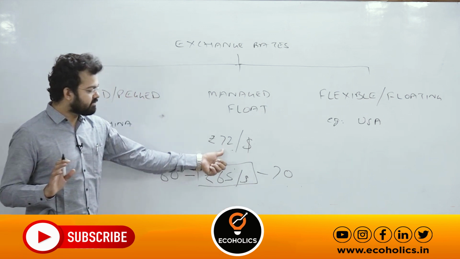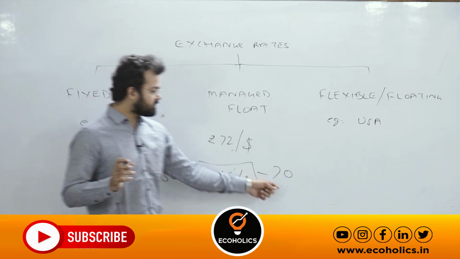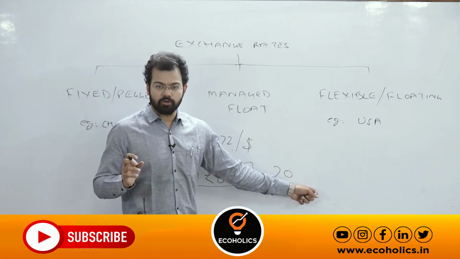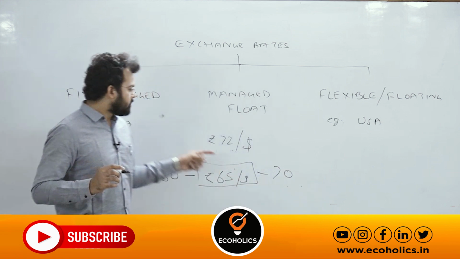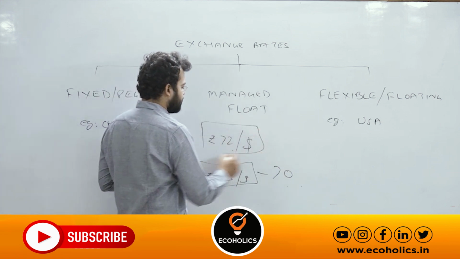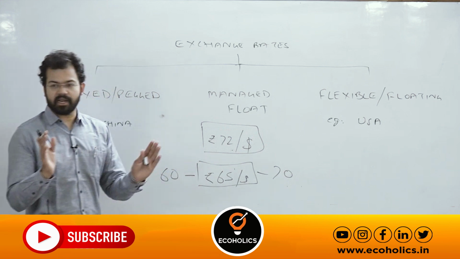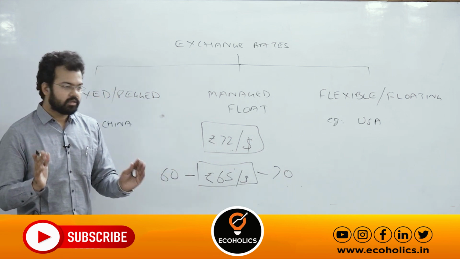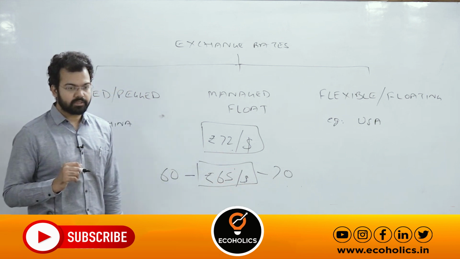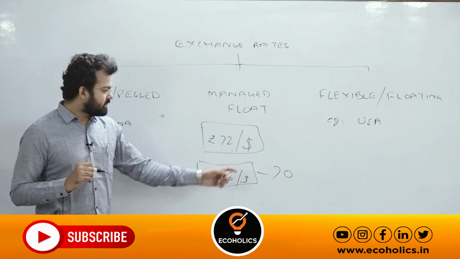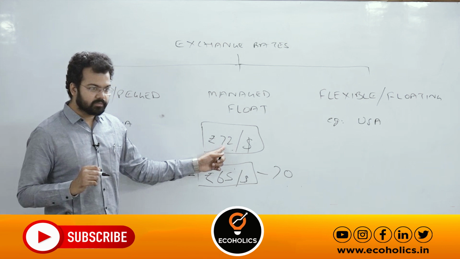Now for example, 72 means it breached the upper limit. So now rupee depreciates beyond our extreme limit. If rupee goes beyond that bracket decided by RBI, then RBI will intervene in the foreign exchange market. Getting my point? RBI will intervene to control the excessive depreciation.